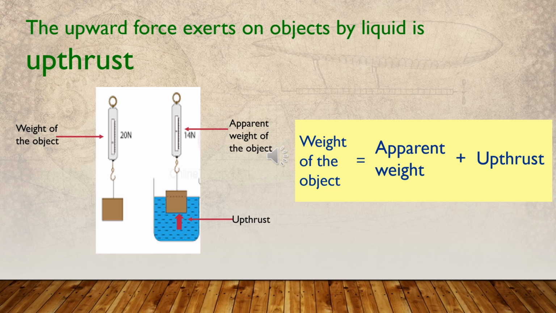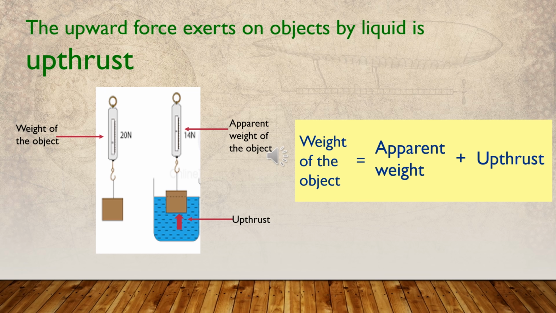I told you earlier, in liquid, the upward force exerted by the liquid is known as upthrust. Here, the upthrust is exerted by the liquid in the vessel, the water in the vessel. When immersing the object in water, as shown in the figure, we can read the spring balance reading. Then you will observe that the spring balance reading has decreased.